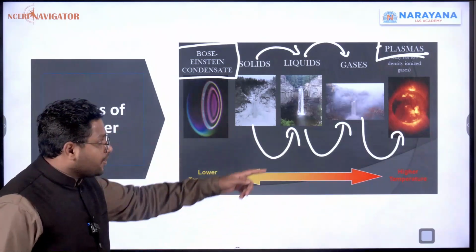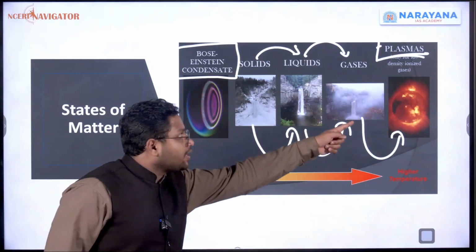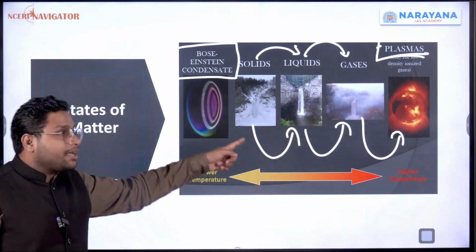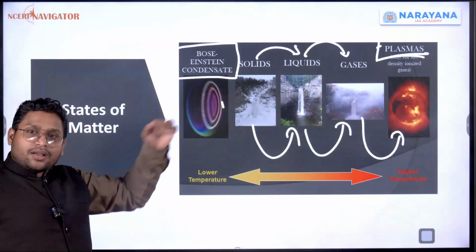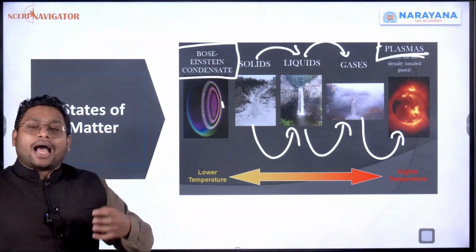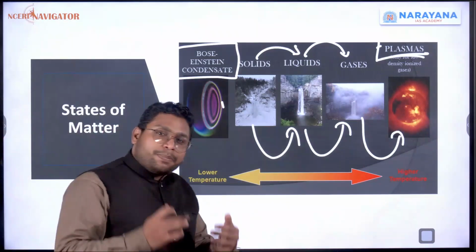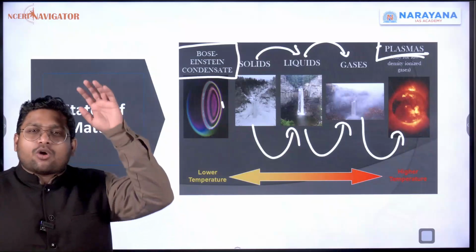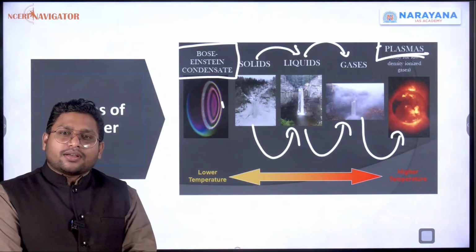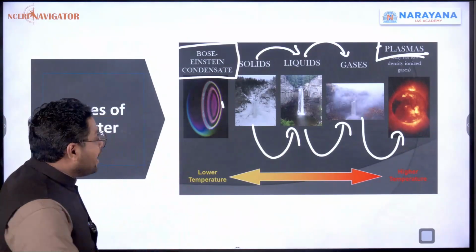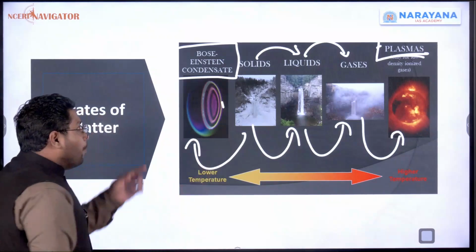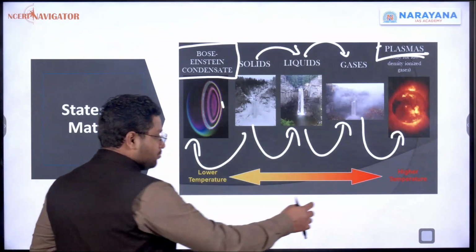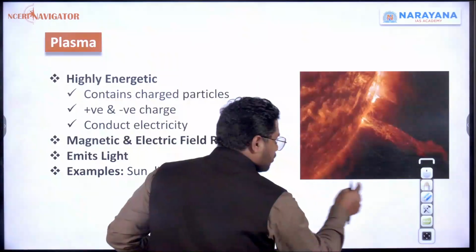And similarly, if we are reducing temperature, gas is becoming liquid. If we are freezing liquid, it is becoming solid. But if you can imagine what will happen with solid if its temperature is reduced a lot, we can't even imagine how much it is being reduced. At that point of time, it will get converted into Bose-Einstein condensate. This is the state of matter. Now, let's take each one of them.